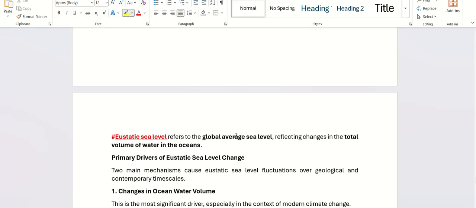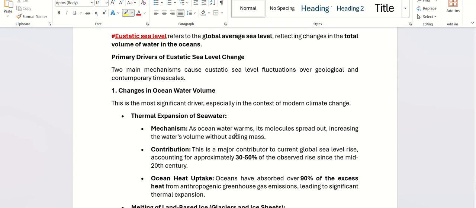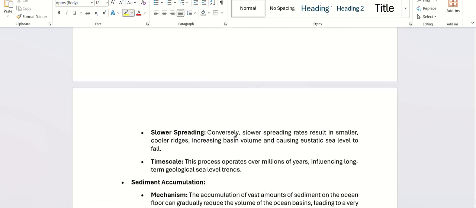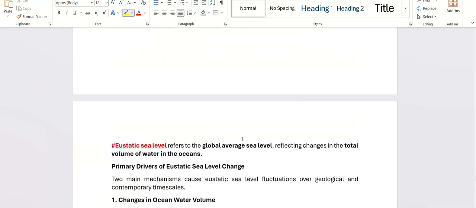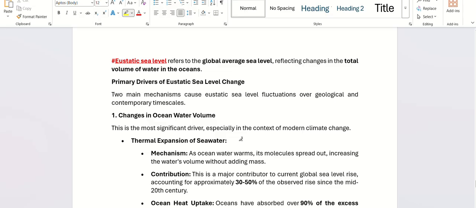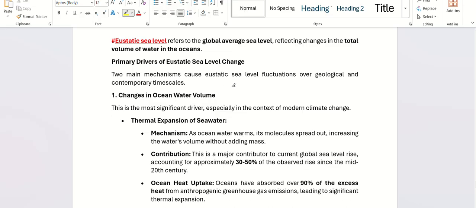Melting ice. The next important and the last one for today, probably, is eustatic sea level. Please read this quickly. Eustatic means global average sea level rise.